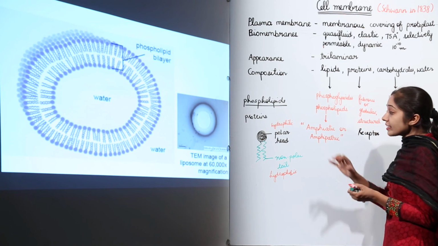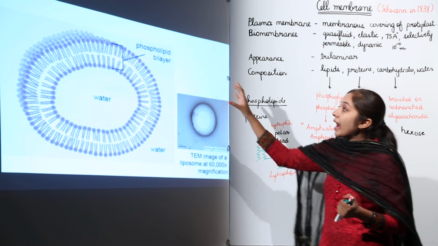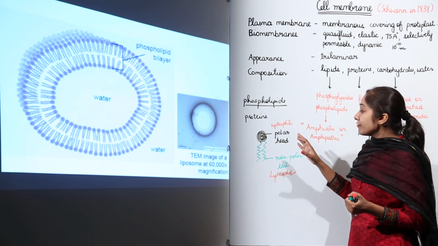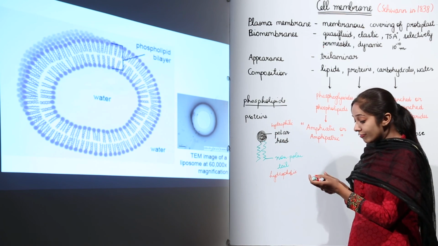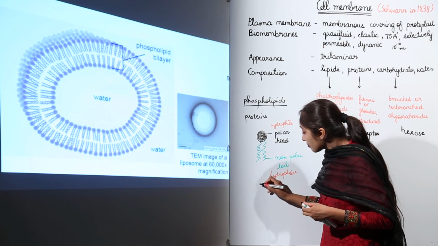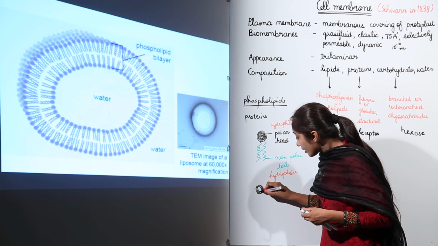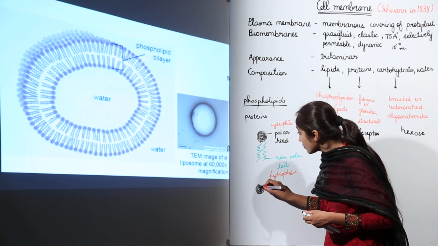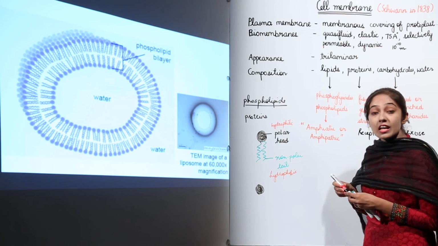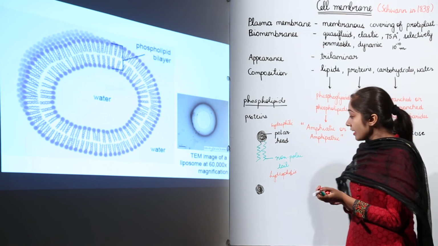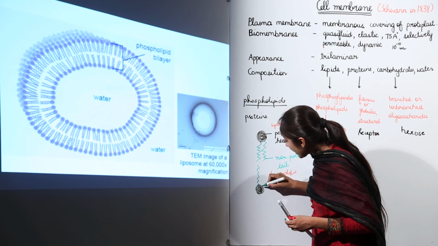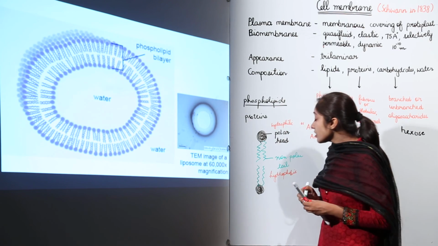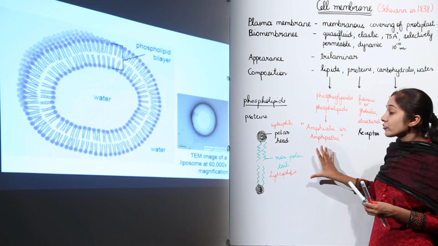And this arrangement is in the form of a bilayer, means we will have the arrangement of molecules in a bilayer fashion. Here also we'll have this structure: a polar head which is hydrophilic in nature, and a non-polar tail composed of fatty acid molecules, right? So this is how a phospholipid bilayer structure is there.